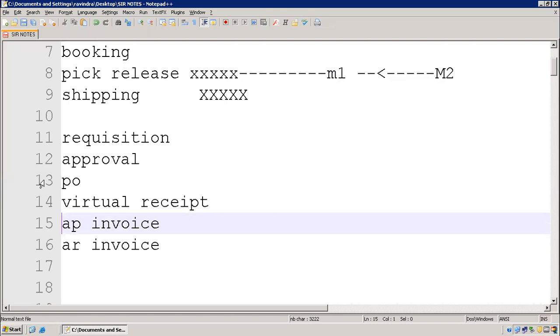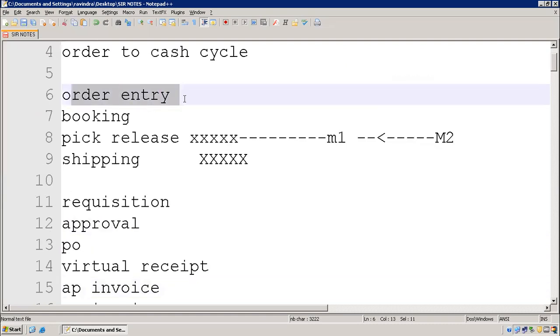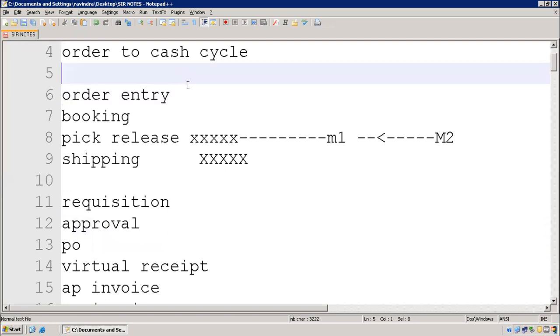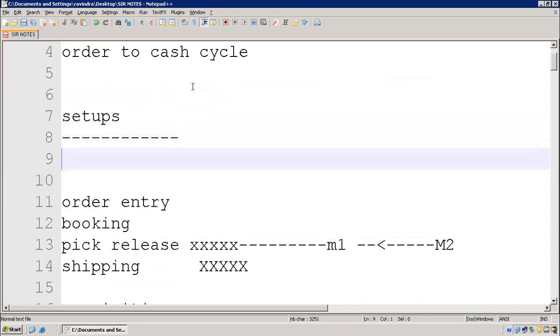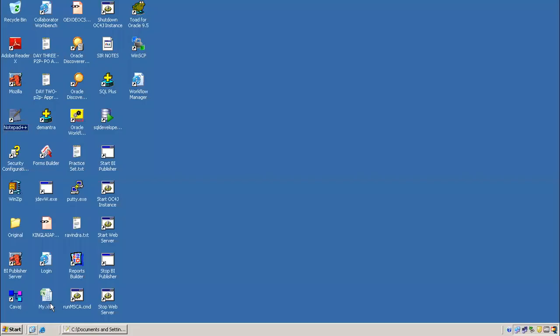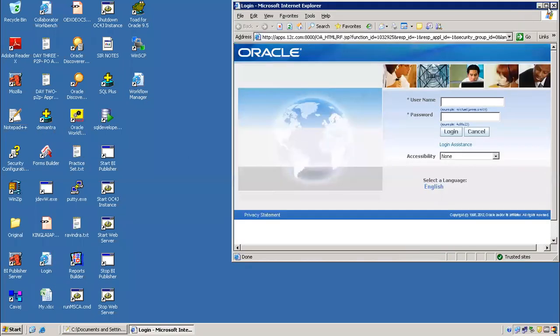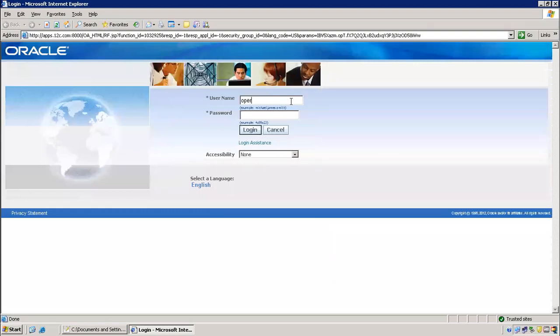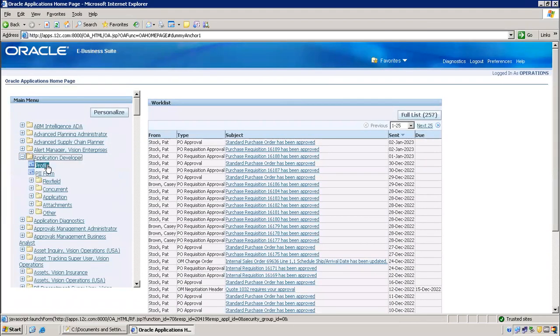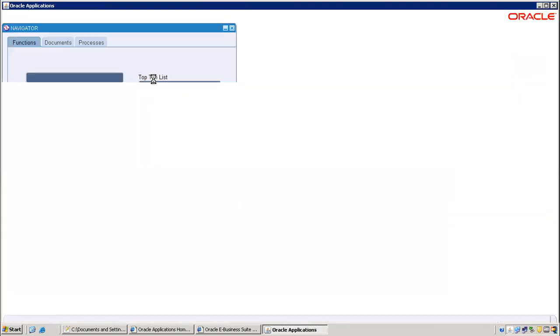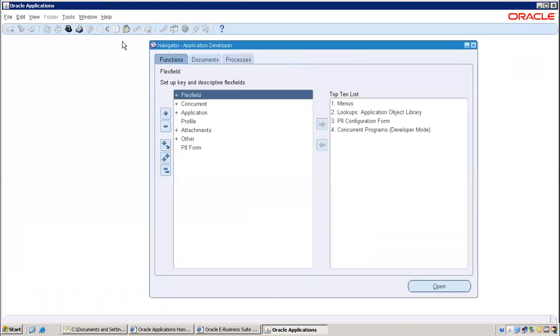Okay. First, we'll go with the order entry. Or prior to this, there are some other setups required here. For every flow, setups are very much mandatory. Otherwise, you will get stuck in the initial stage itself. Go to, now, we can go to the inventory module.